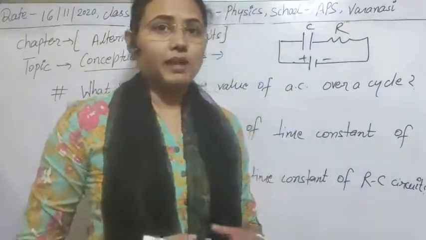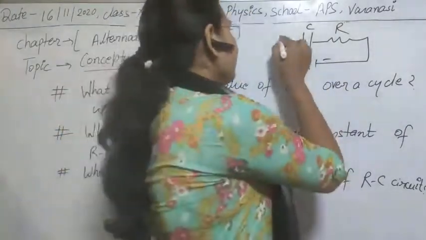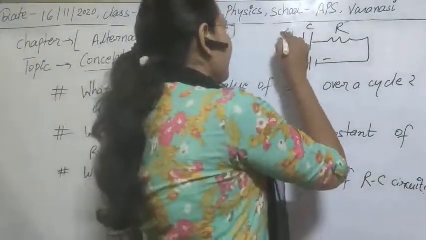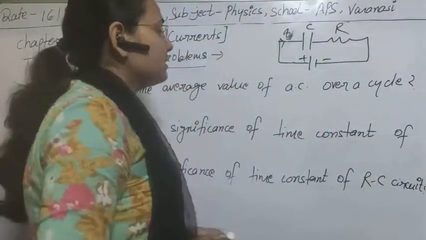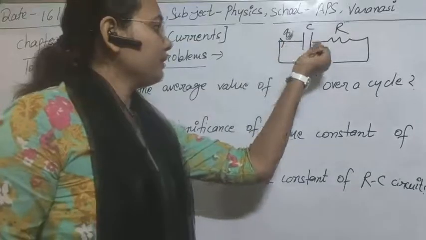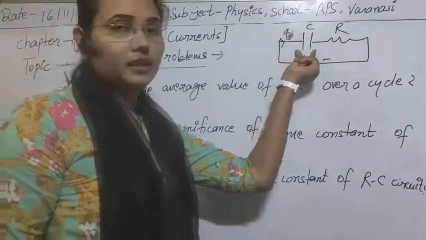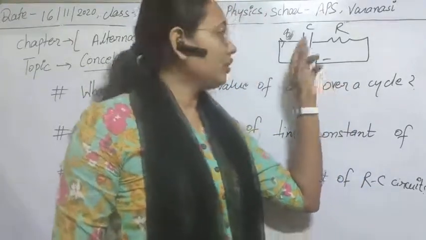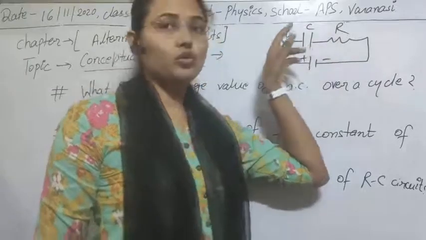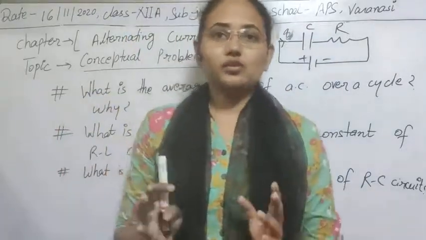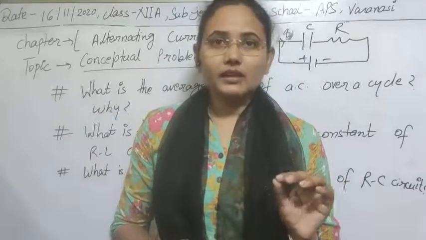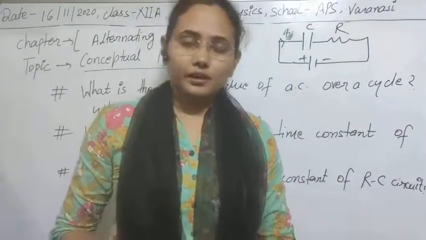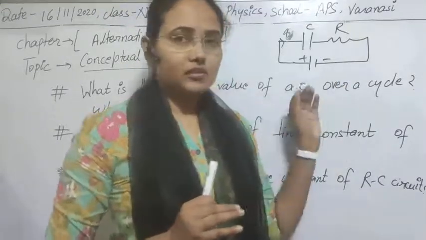Now if we supply the potential from here, then obviously a current will flow in this circuit, or you can say a charge will flow through this circuit. If continually we increase this potential, then these charges will be stored in the capacitor. The value of stored charge will increase, and after a certain time that storage will become constant, and that is known as the saturation charge, or saturation value of charging.